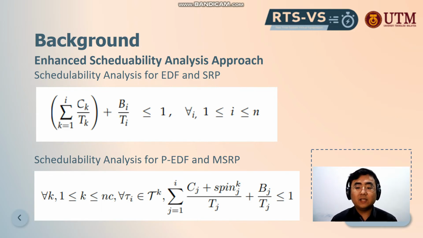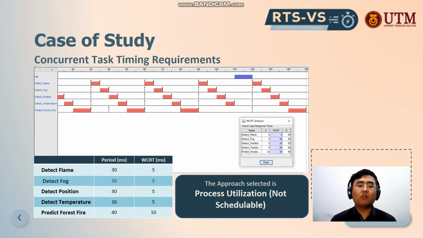Bi over Ti means there is a blocking time for the processor. Bi is the blocking time for the processor, and Ti is the computation time for the processor that has been blocked. We also had another enhanced scalability analysis for PEDF and MSRP. This formula is not so well suited for this project since it is more suitable for multiprocessors. What we have done is create timeline diagrams showing the periods and WCRT for the real-time forest fire detection and monitoring.